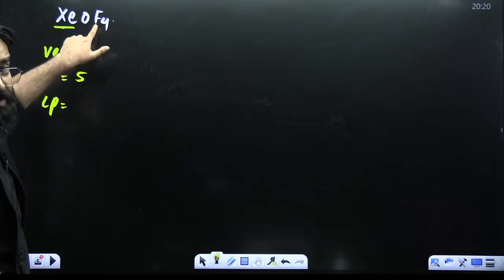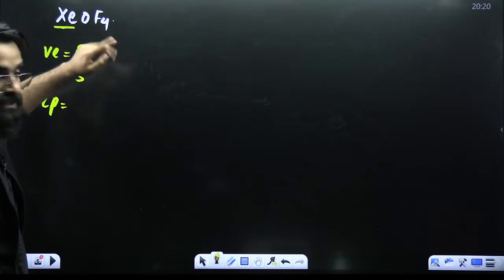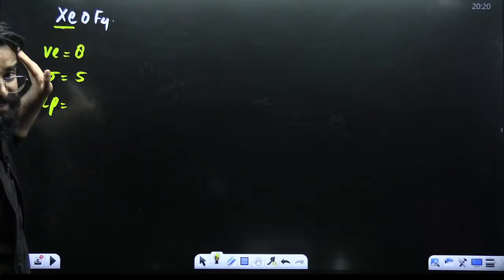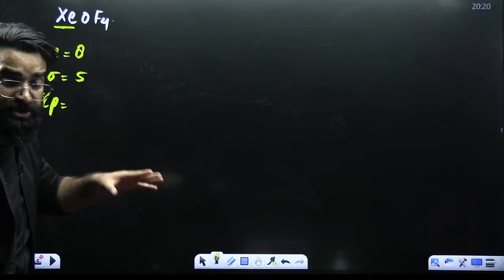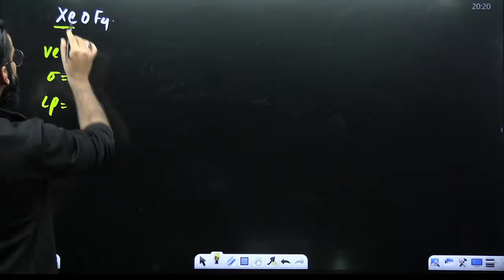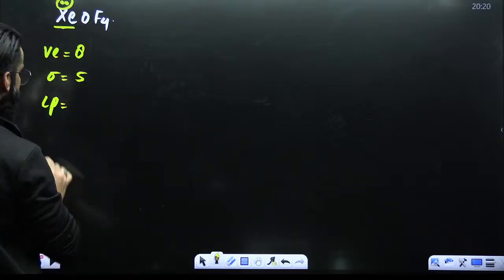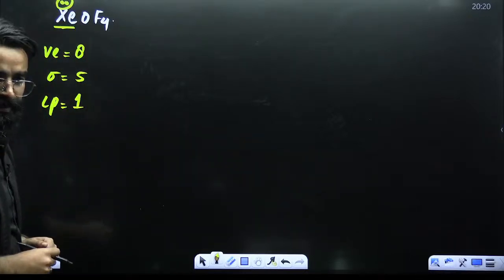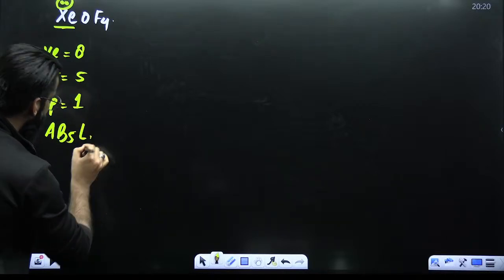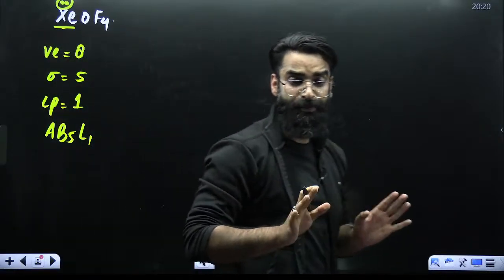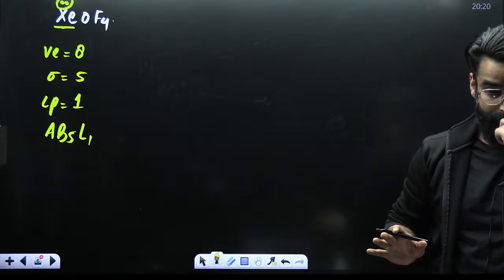Plus 1 fluorine means 1 bond. 4 fluorine means 4 bonds. So 4 plus 2 makes it 6. So imagine as if xenon is forming 6 bonds. So xenon is utilizing 6 valence electrons. So I would say 2 valence electrons will be there on xenon in the form of 1 lone pair. Right? So what would be the type of the molecule now? It will be AB5L1 type. I hope you're understanding what I'm trying to say.